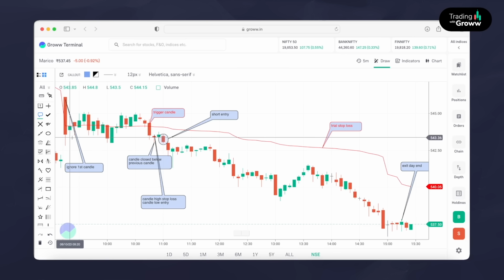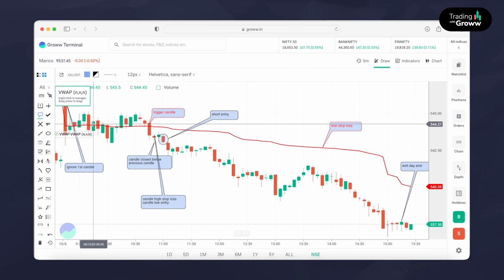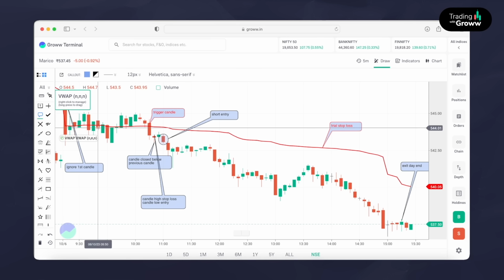Here also it did not close. It was moving up, moving up. This candle closed below VWAP. So our condition is that a candle should close below VWAP, and the next candle should close below the previous candle. But that condition was not satisfied here because it was a green candle. Again, next to this the condition was satisfied where a candle closed below VWAP, but the next candle closed green. It did not close below the previous candle. So in this whole place our condition did not meet, and then the market moved up.